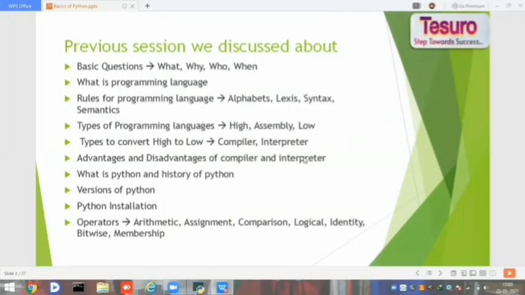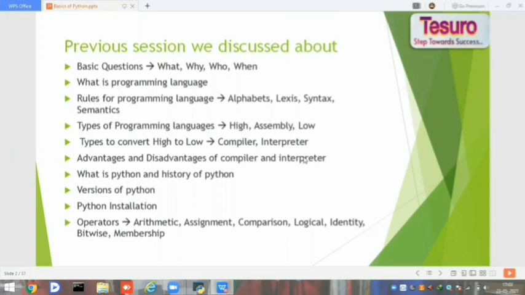In the previous session, I discussed the basic questions: what, why, who, and when. And we discussed what a programming language is, what the rules in a programming language are, and the types of programming languages. Then we discussed how to convert high level languages to low level languages, that is compiler and interpreter. And then we discussed the advantages and disadvantages of compiler and interpreter, and what Python is and the history of Python.